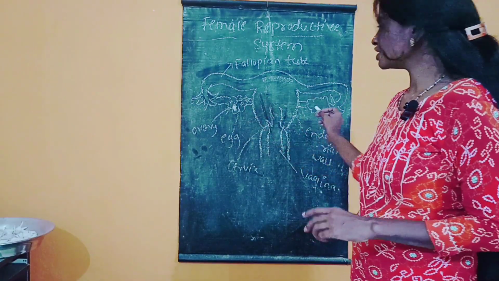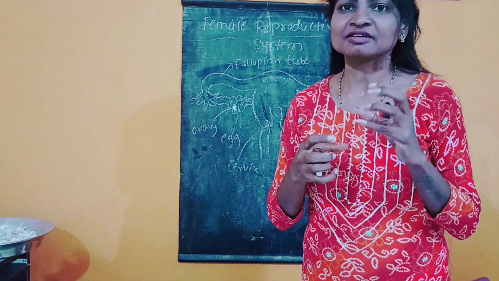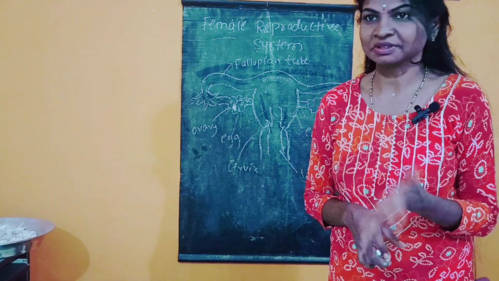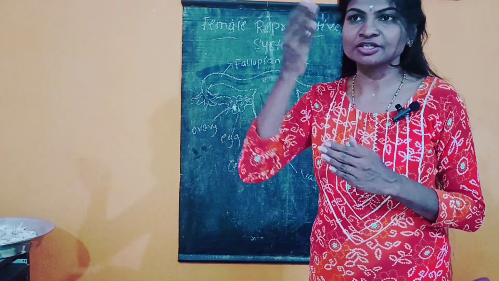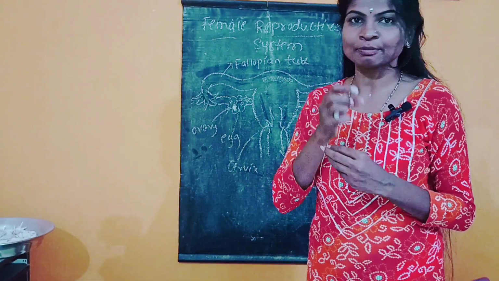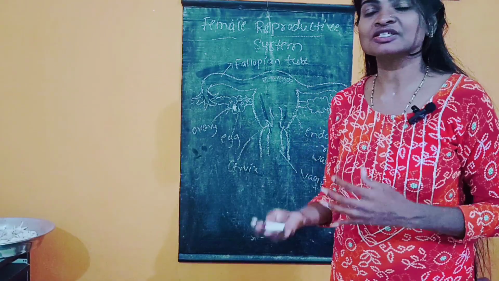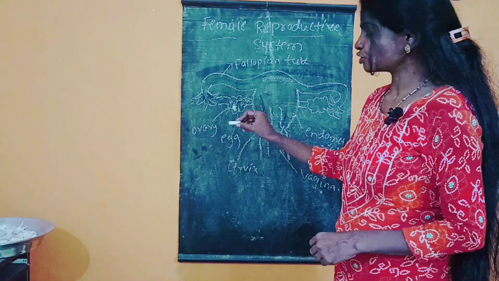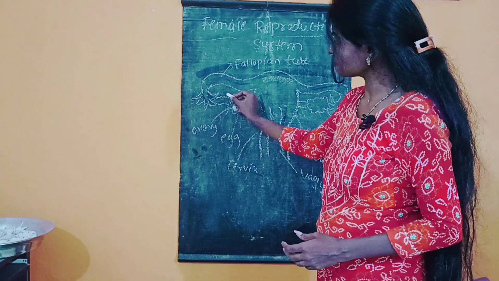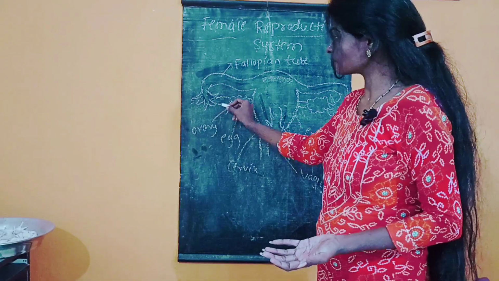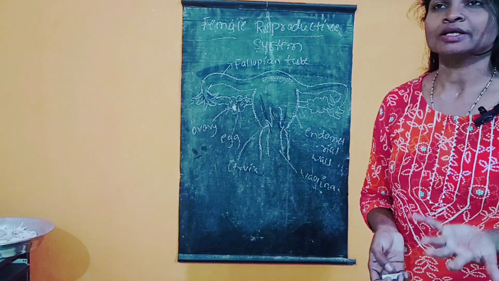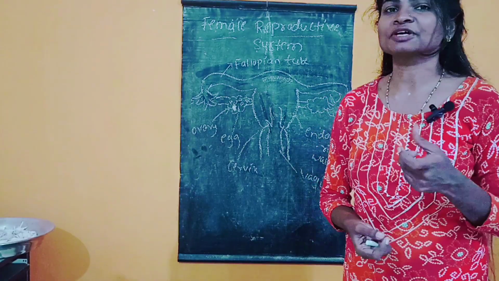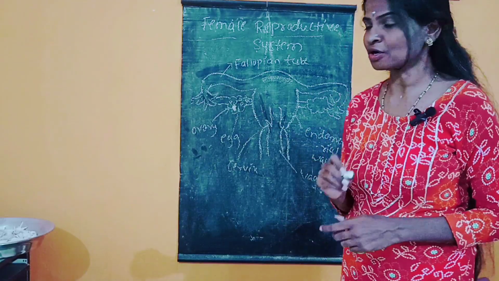These ovaries contain millions of eggs from birth itself, but those eggs are immature at birth. When the female body reaches the puberty stage, when the estrogen hormone is released, at that time the eggs mature. After the maturation of the egg, the first egg is released from the ovary. The release of the egg from the ovary is called ovulation. In the examination, they will ask the question: what is meant by ovulation? Ovulation means the release of the egg from the ovary.